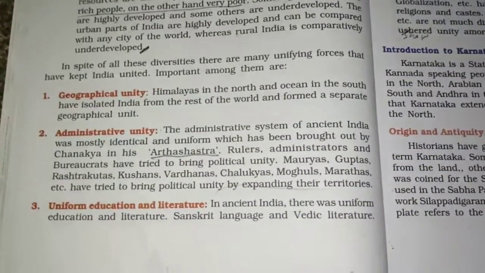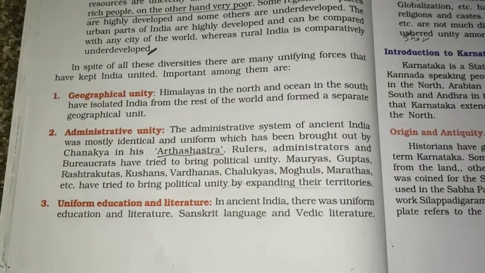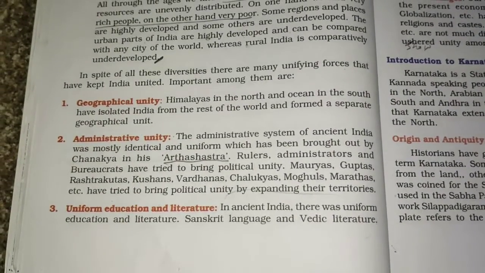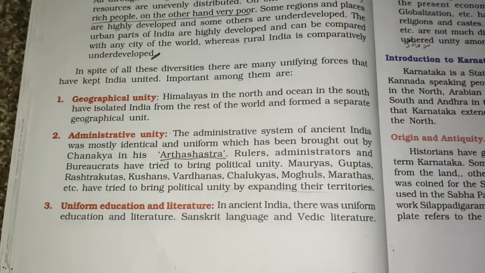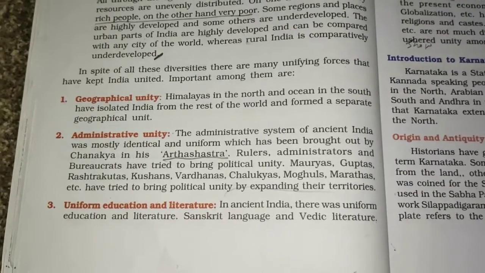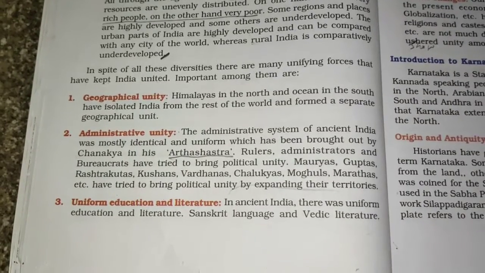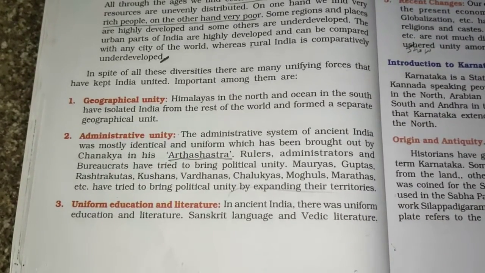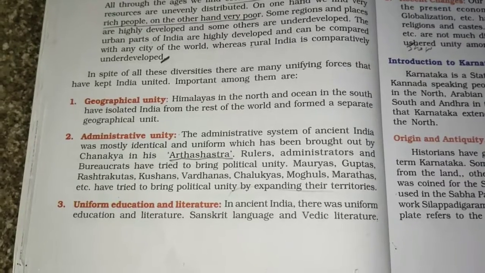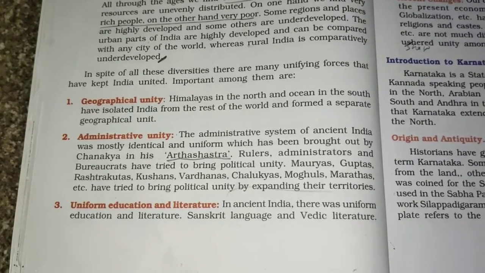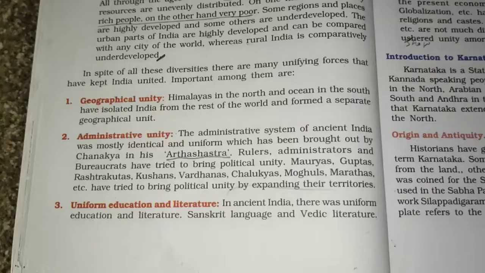Then administrative unit. The administrative system of ancient India was mostly identical and uniform, which has been brought out by Chanakya in his Arthashastra. So Arthashastra is a text of laws which was written by Chanakya. So in that he has written the uniform system, the administrative system, how to rule, how the administrators are to function. Then bureaucrats have tried to bring political unity. So we had unity during that time.